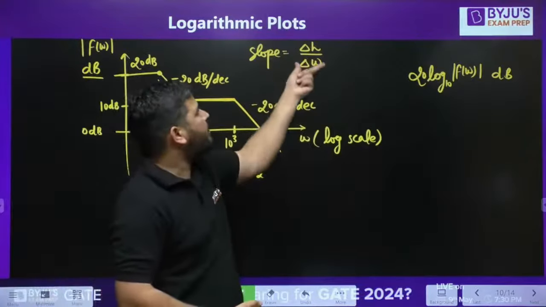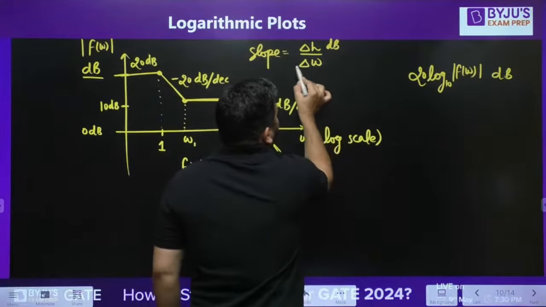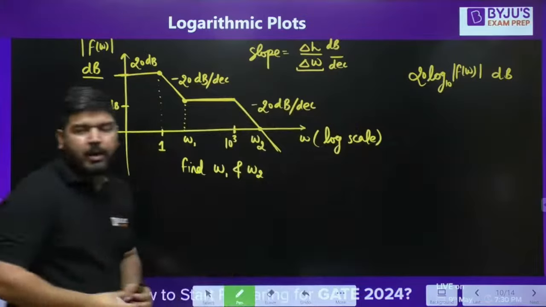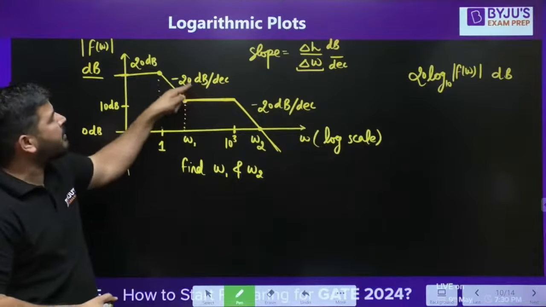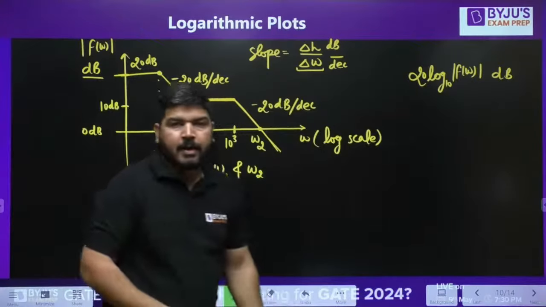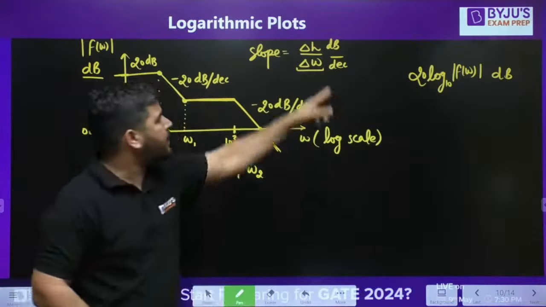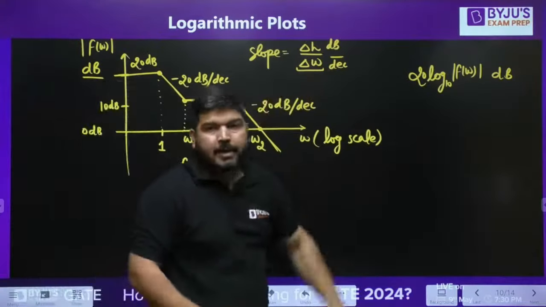Height should be in decibel and change in omega should be in decade, because slope is given in decibel per decade. So the change in height should be selected in terms of dB, and change in omega has to be selected in decade.